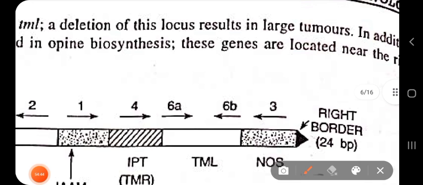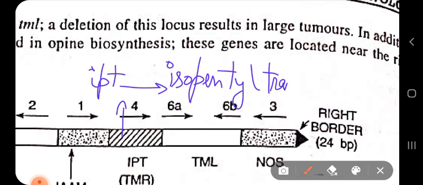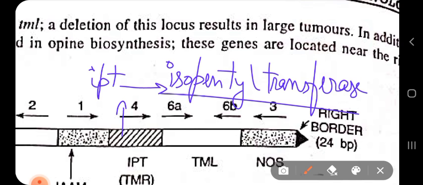This gene is encoding IPT. It will be in small letter. Okay. The gene will always be represented in small letter first. So ipt encodes an enzyme, and the name of the enzyme is isopentyl transferase. This isopentyl transferase catalyzes the formation of isopentyl adenine.